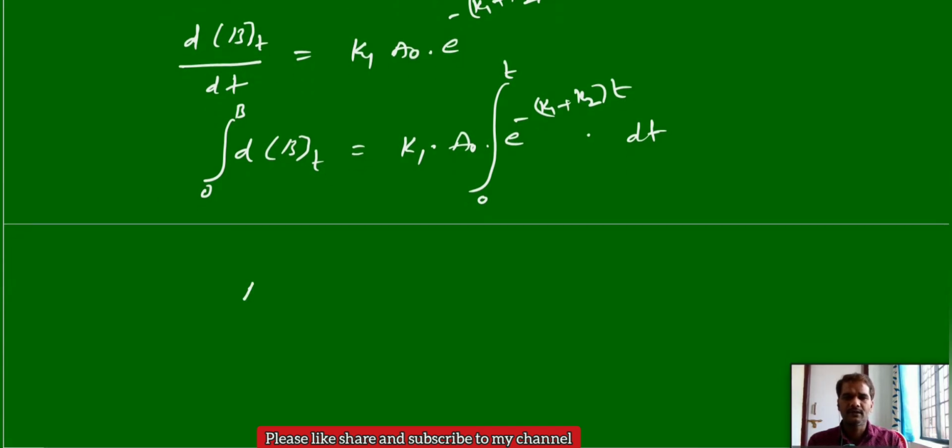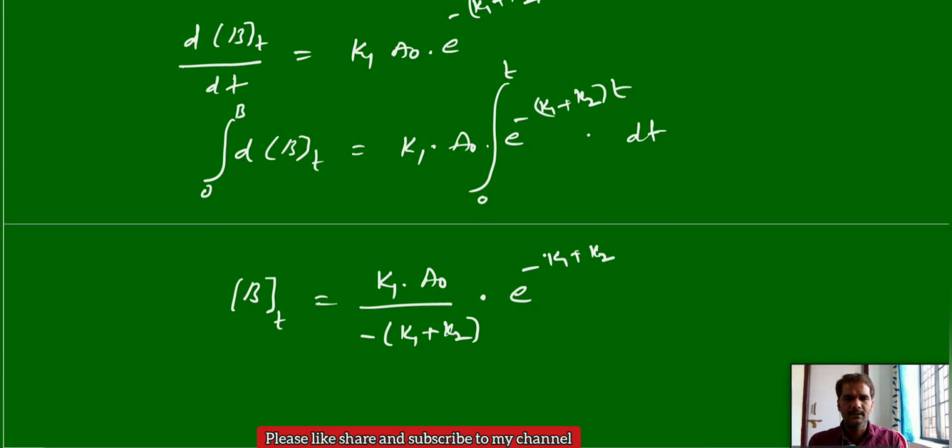The d of B will give directly the concentration of B at a time t, equal to K1 A0, these are the constants, by the integration of e power ax, that is the e power ax type. So e power ax means e power ax by a. So minus K1 plus K2 into e power minus (K1 plus K2) into t. For this we are applying the limits, the region 0 to t.